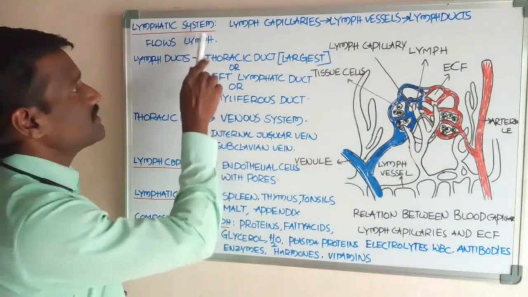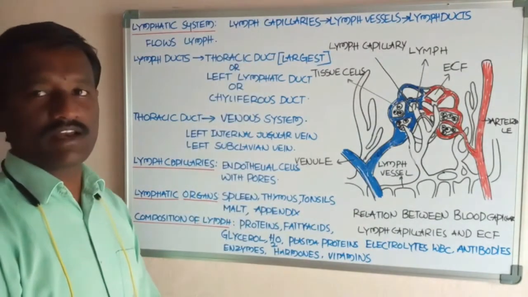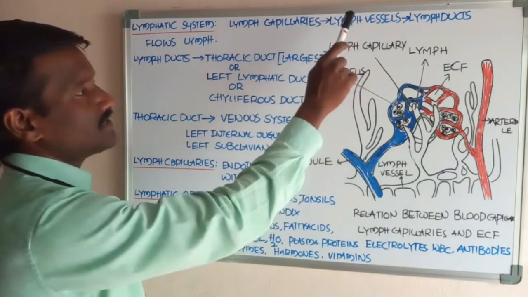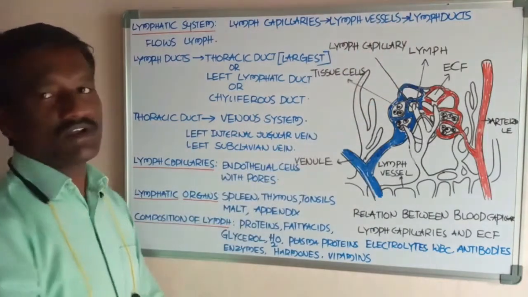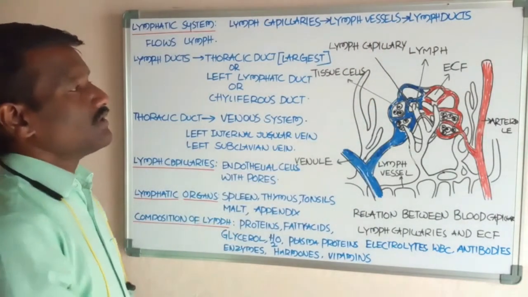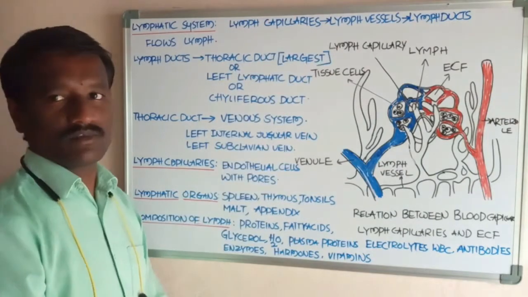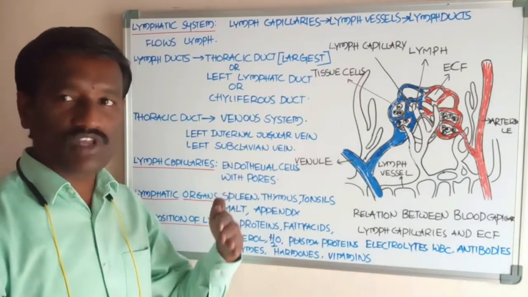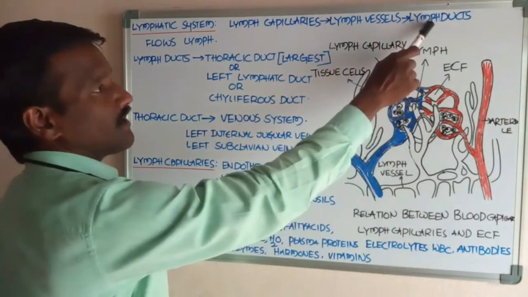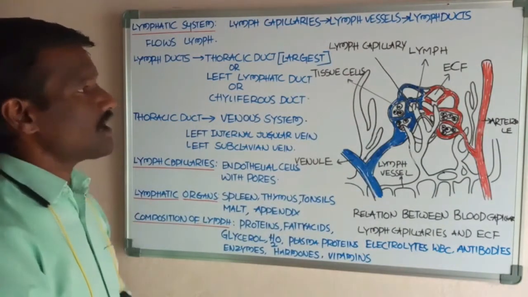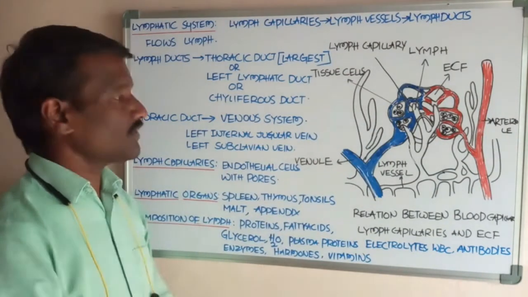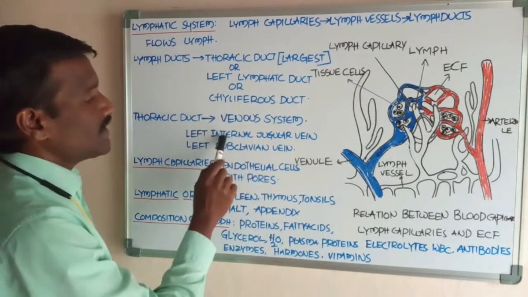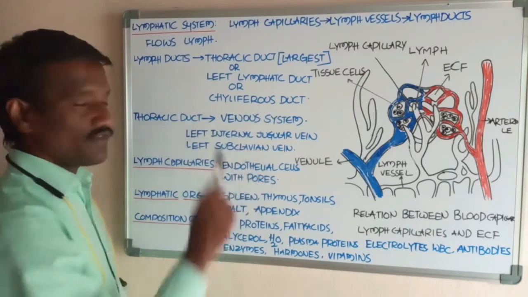The lymphatic system consists of lymph capillaries. Lymph capillaries open into lymph vessels, and lymph vessels open into lymph ducts. These have lumens, or cavities, and in the lumen the lymph flows. Lymph ducts finally drain or empty the lymph into the venous system, at the junction of the internal jugular vein and subclavian vein.